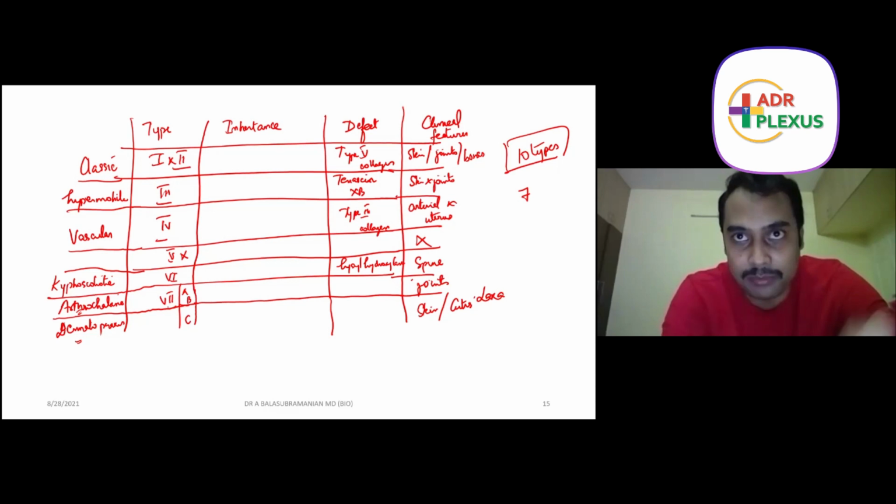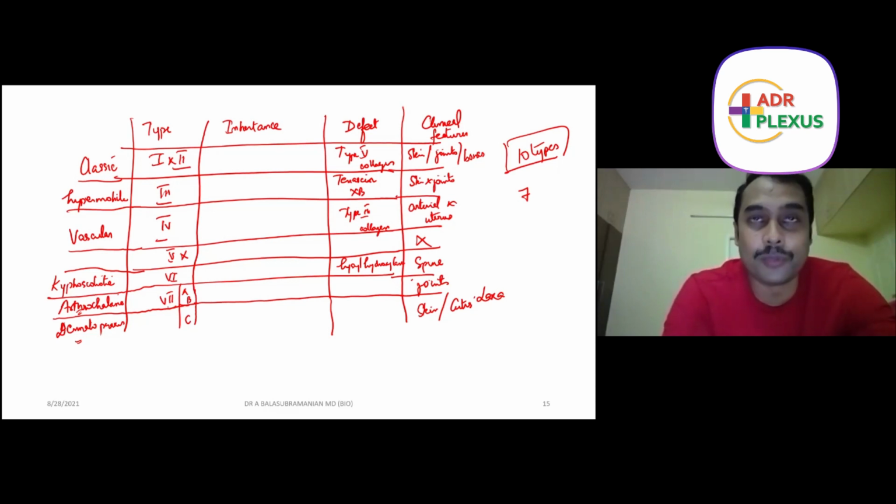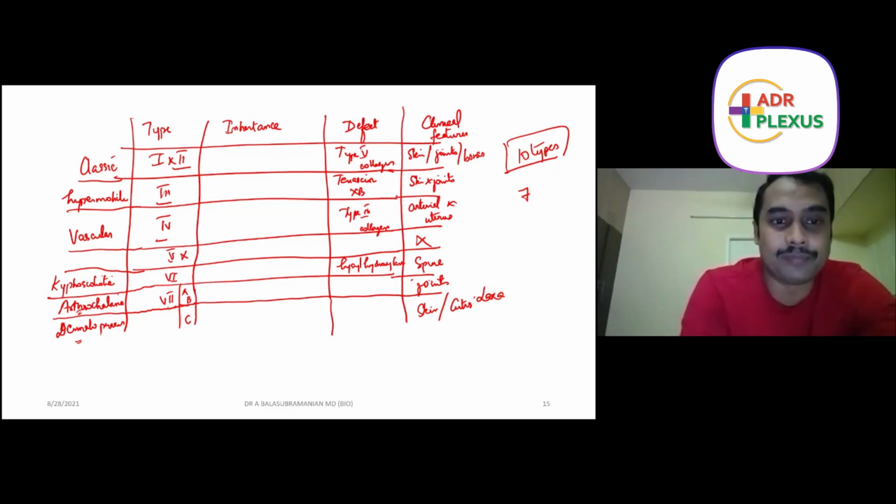When you read collagen metabolism, we will see how the procollagen, tropocollagen, everything finally gets stitched together for strengthening the collagen to get a final collagen molecule. So lysyl hydroxylase has an important role in the formation of collagen.